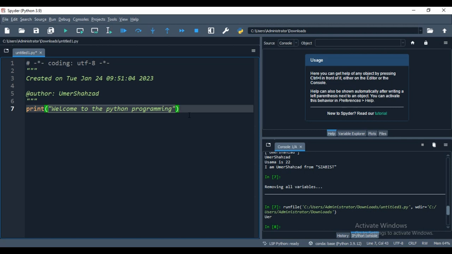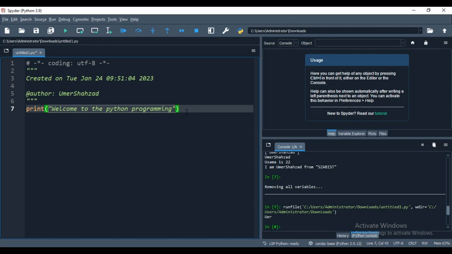Once you run it, it will first create a command prompt screen, and then it will move to the browser, where you can see the various software available. You just have to click on Spyder. We can also use Jupyter Notebook and Jupyter Lab for Python, but I prefer to use Spyder. So you just click on Spyder and the Spyder interface will open like this. Then you create a new file and write everything simply.